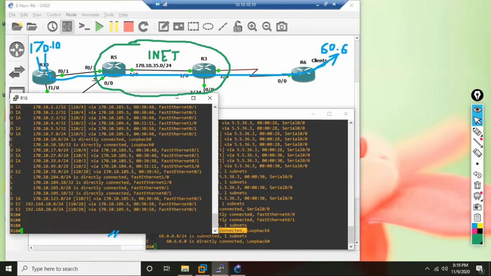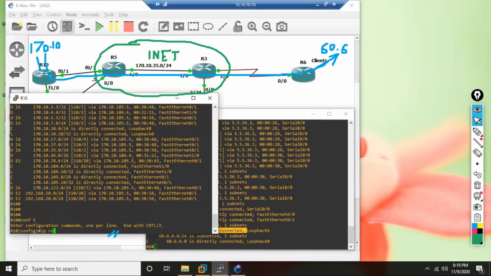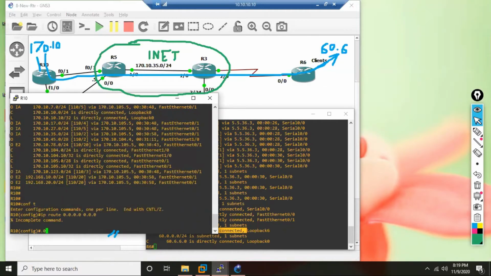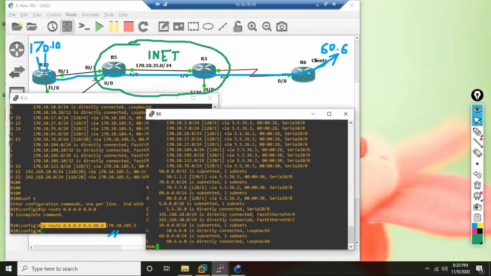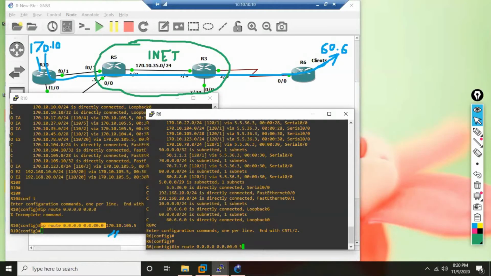Now let me put a default route, as this is internet connectivity. On R10 I set the gateway to 170.10.105.5. Same thing on R6, I set the gateway to 5.5.36.3.